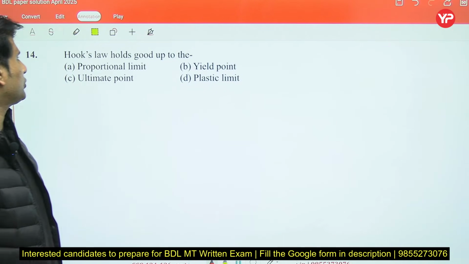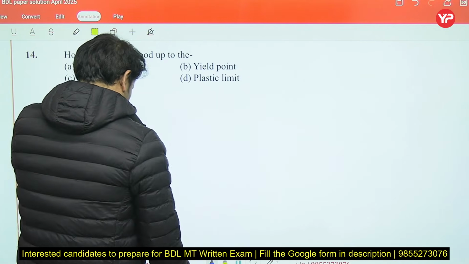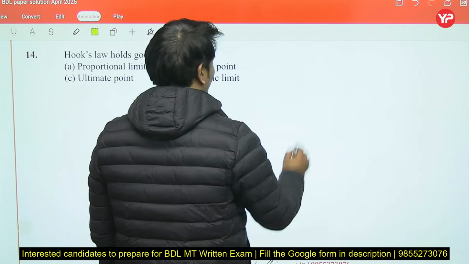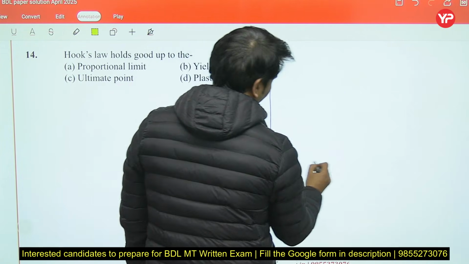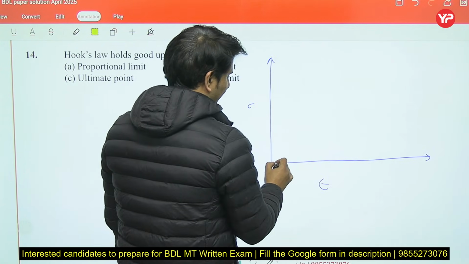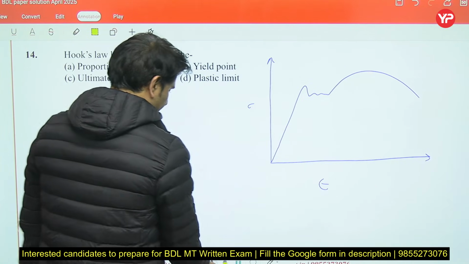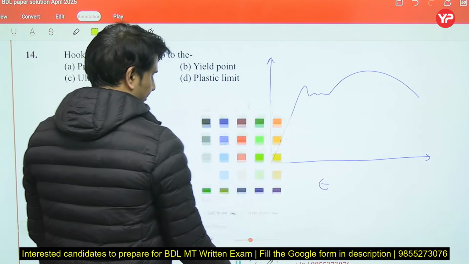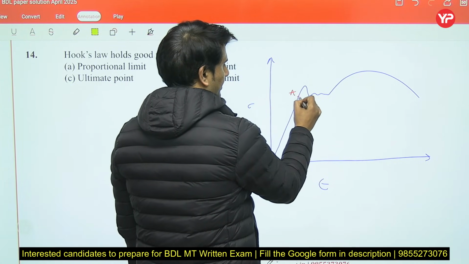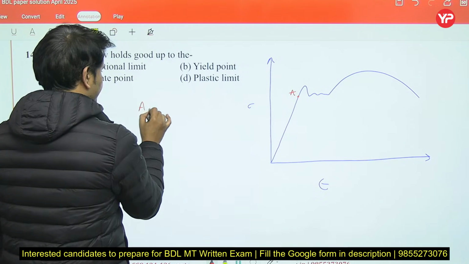Now next question: Hooke's law holds good up to? The stress strain curve for mild steel generally looks like this, and there are many points we get during this test. The first point is A, called the limit of proportionality.